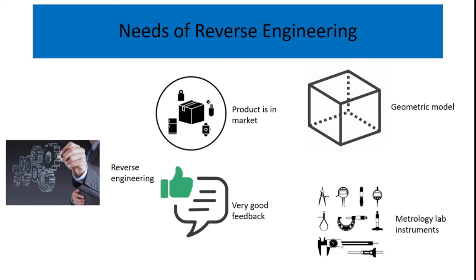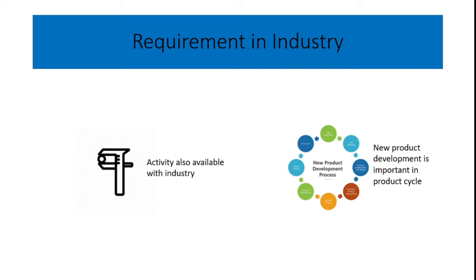We can copy that design with the metrology lab instruments and develop the drawing from the instrument readings. Industries also require this kind of activity to develop products.